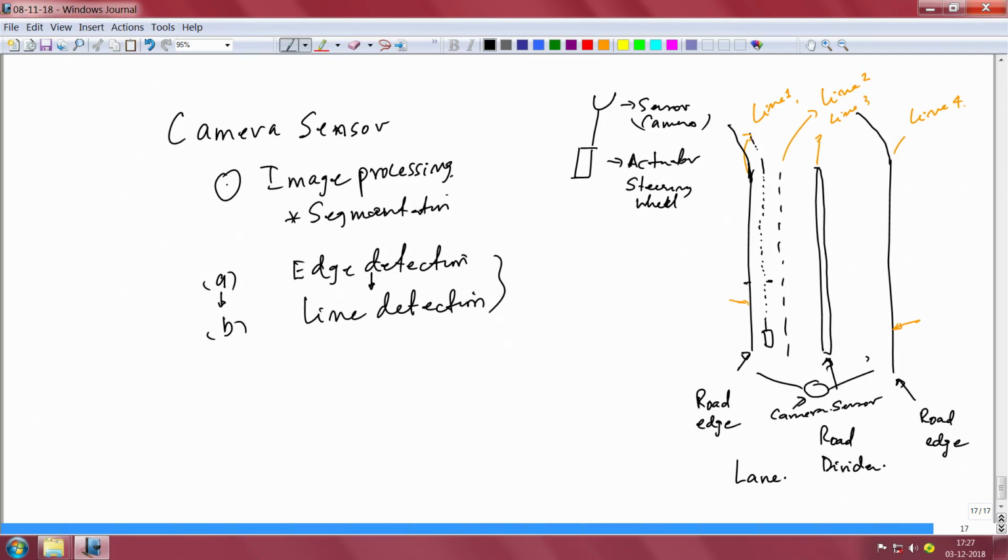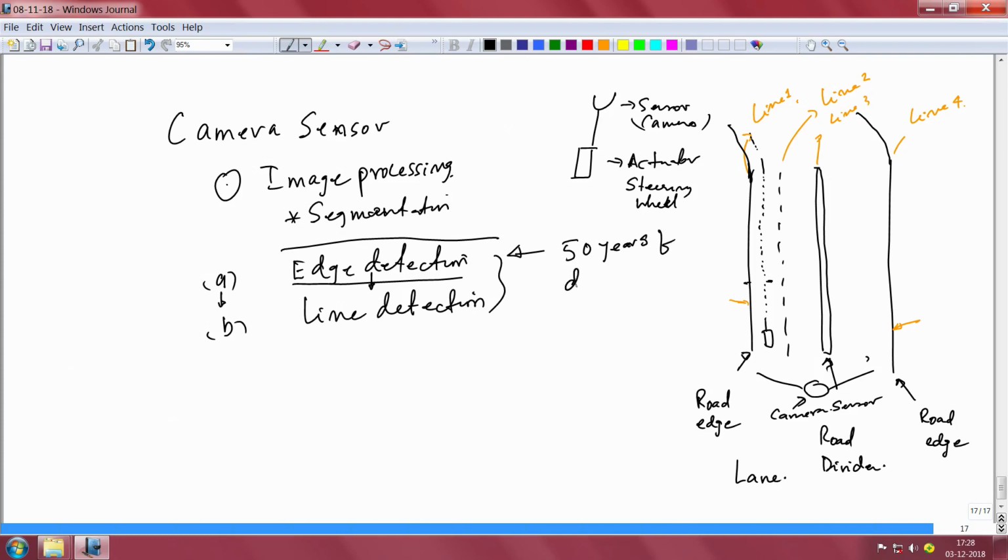Here the trouble is, if you look at this section, edge detection, this one is a rich area of research by itself. It is an extremely rich area, and there have been developments over the last 50 years.